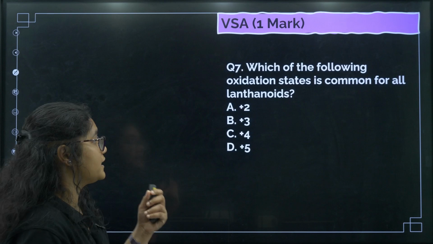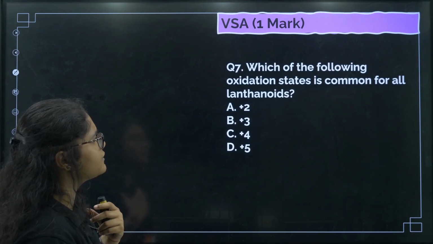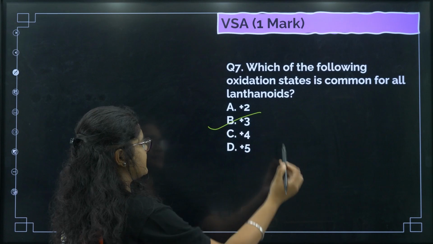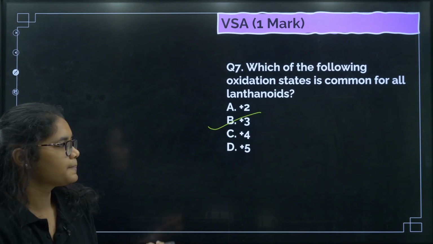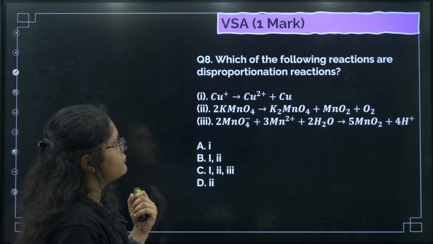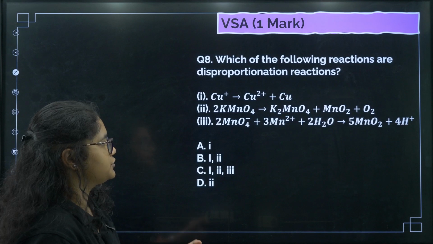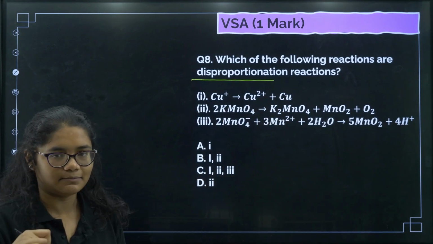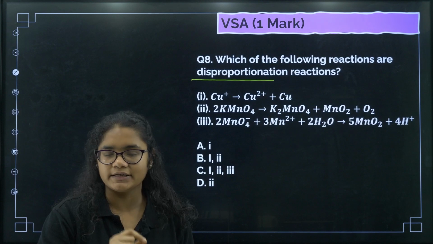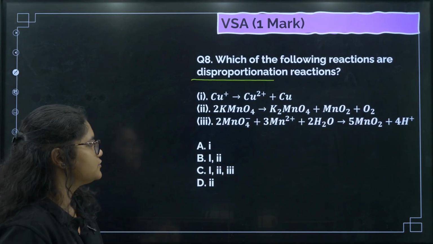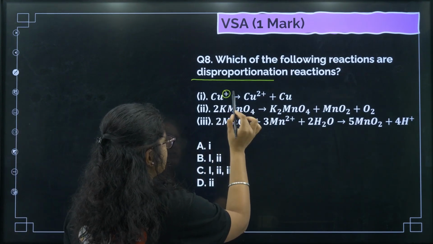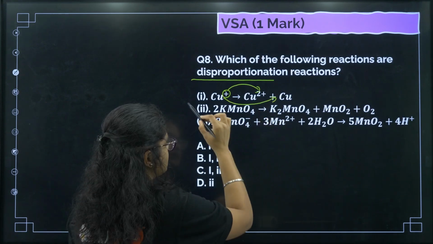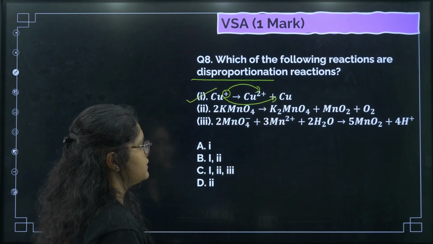Now next question. Which of the following oxidation state is common for lanthanides? So lanthanides have +3 oxidation state. Next, which of the following reactions are disproportionation reactions? So disproportionation reaction means what? The same element undergoing oxidation as well as reduction, right? So if you see here, copper +1 to +2 is oxidation, +1 to 0 is reduction. So yes, this is a disproportionation reaction.